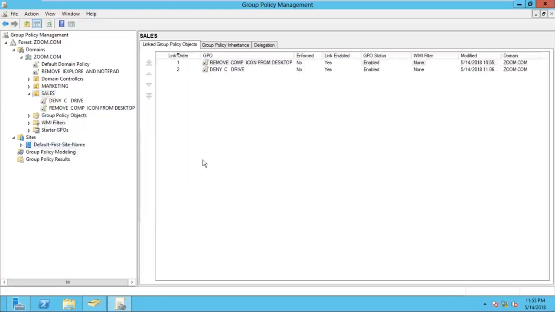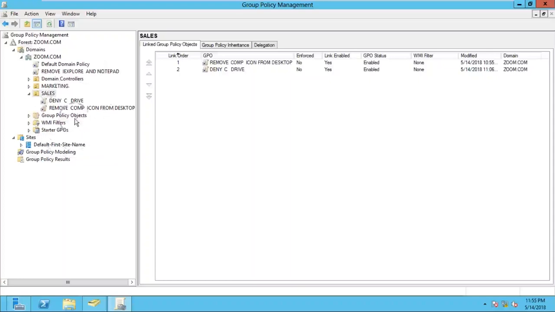So what do we have to do? Now try to understand this. Whenever you create a group policy at domain level, or at OU level, maybe for sales or marketing, all these group policies are stored in one place. This place is called the group policy store, and the group policy store name is Group Policy Objects.